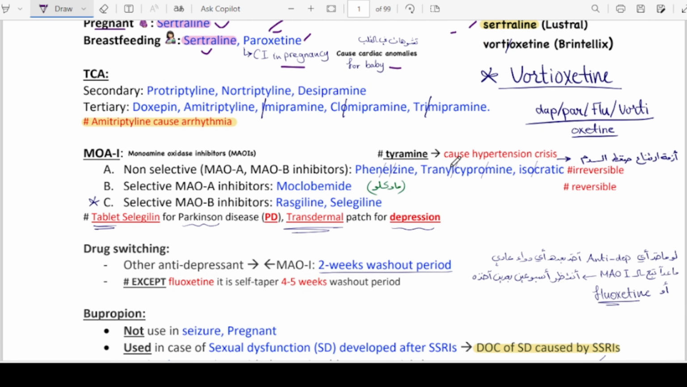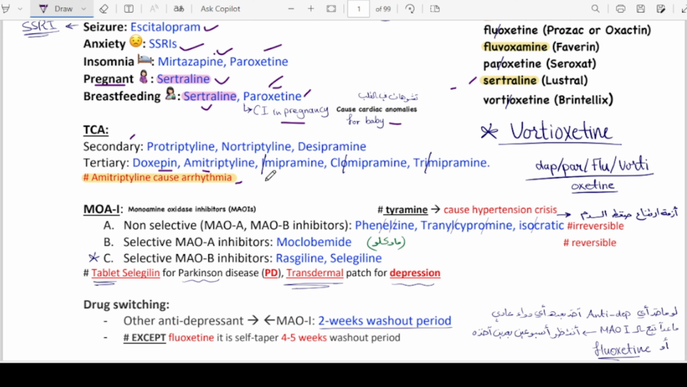Then the next thing is tricyclic antidepressants. We already know there are two major classes of tricyclic antidepressants: secondary and tertiary. The examples for the secondary are protriptyline, nortriptyline, and desipramine, and the tertiary includes doxepin and amitriptyline. These are just examples to recall, but the question that is being asked is that amitriptyline causes arrhythmia. So you must know that it can cause arrhythmia.